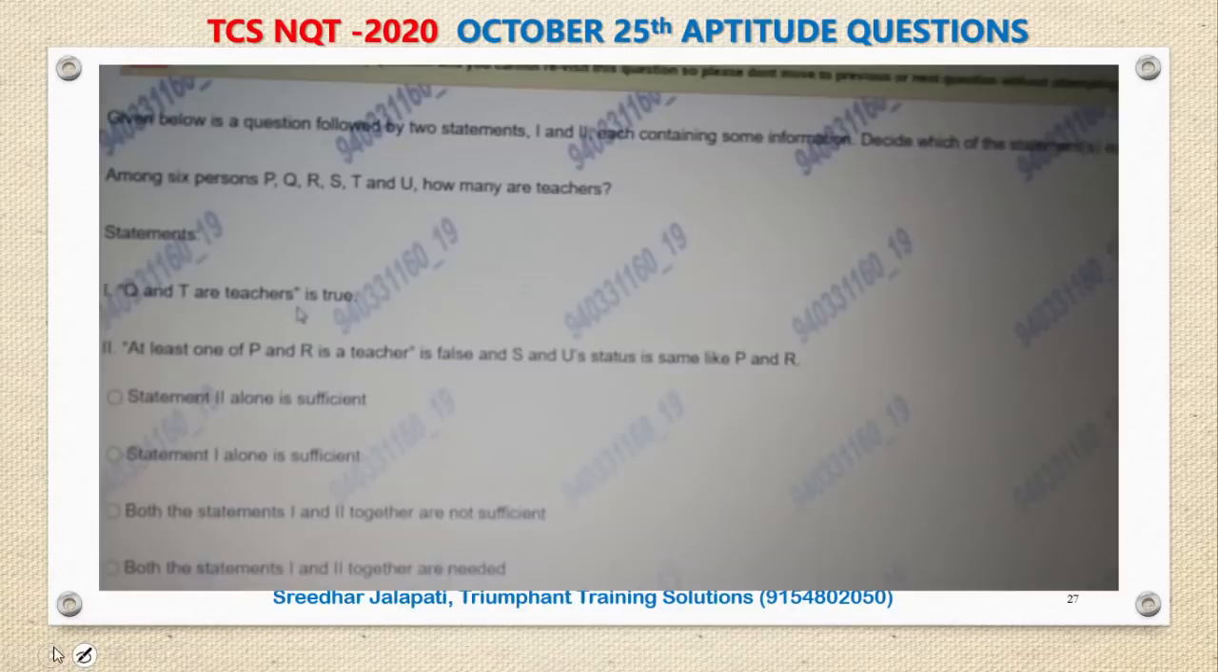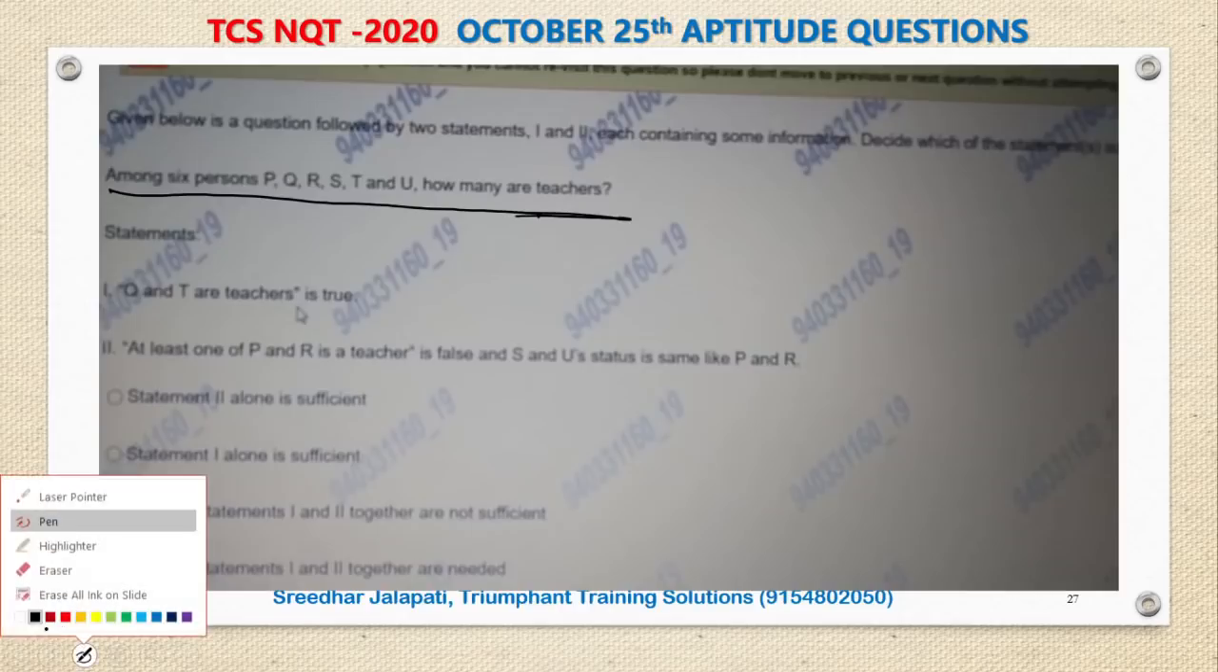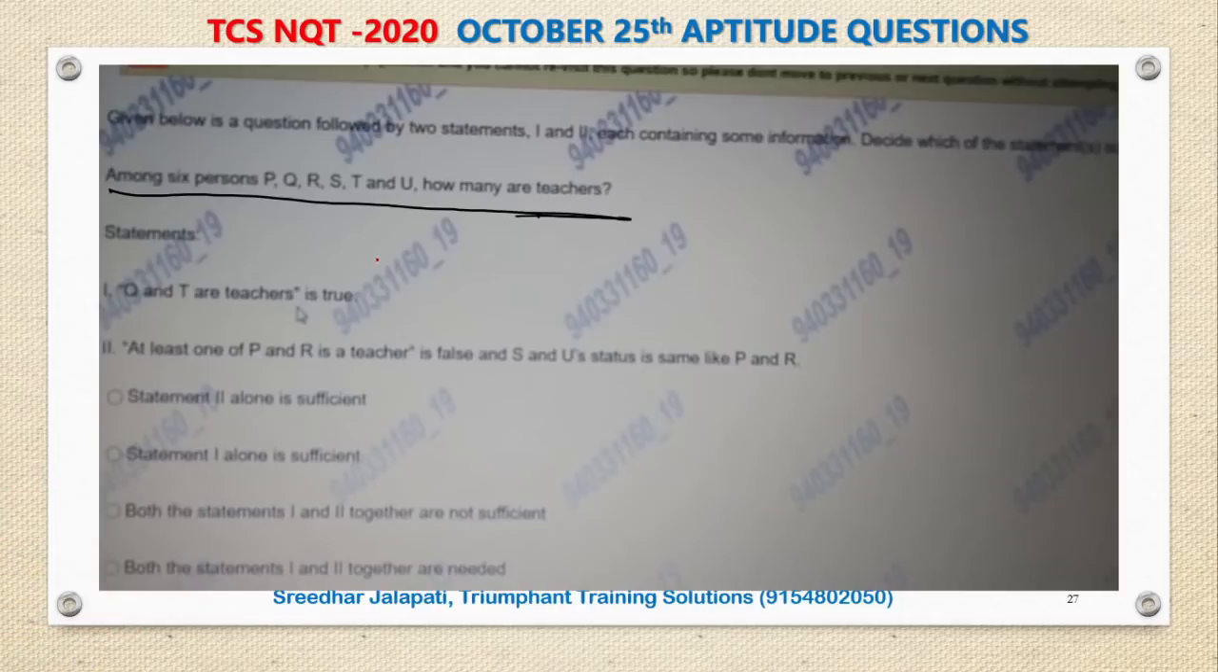Right. Next question. Given below is a question followed by two statements. I think again data sufficiency. Which of the data is sufficient to answer the question? Among 6 persons PQRSTU, how many are teachers? I think yesterday on 24th October questions, I have explained one such similar question.